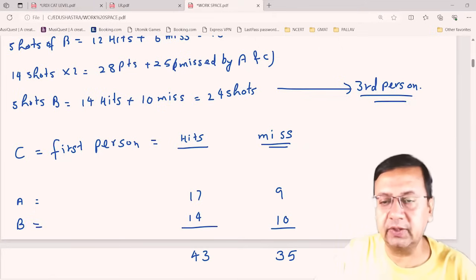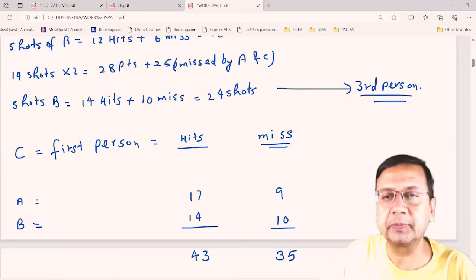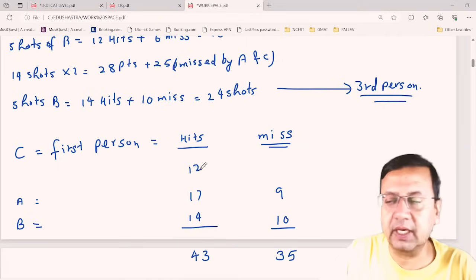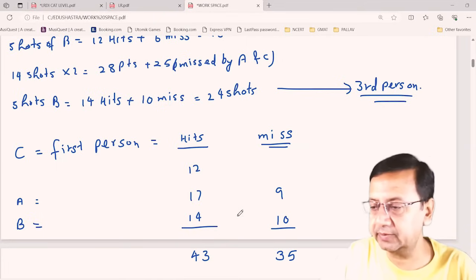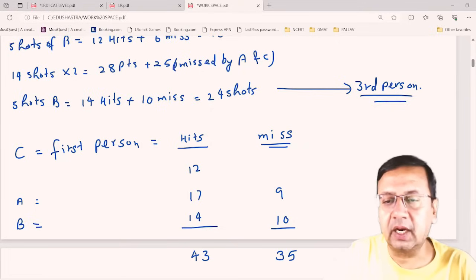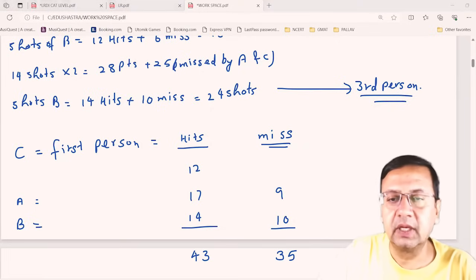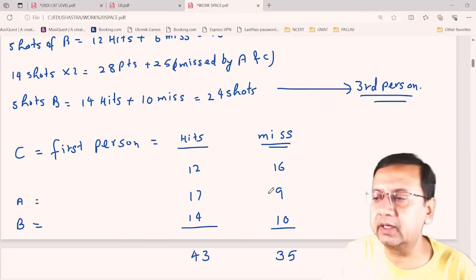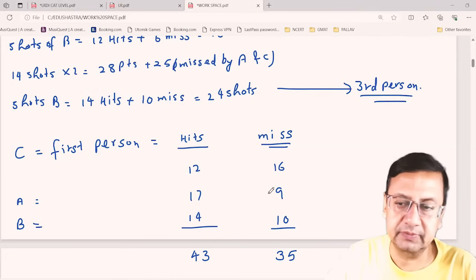So quickly, can you tell me what is for C? What is the hit target for C? So hitting for C is, I suppose, 12 you are getting, right? And what is the miss? This is 16. And this way I am getting all my data complete, right?